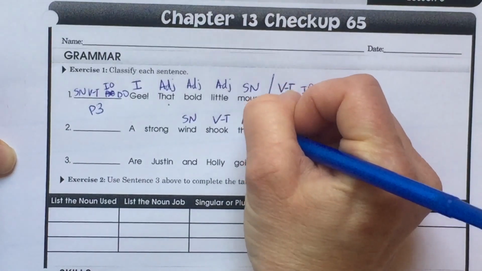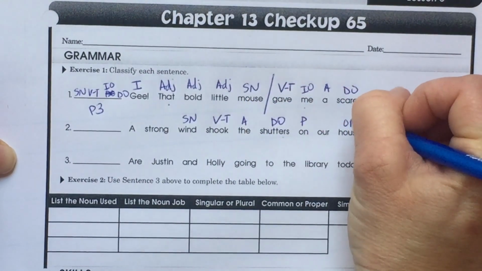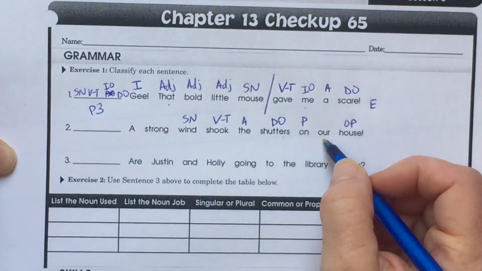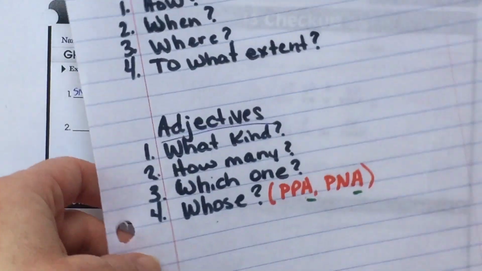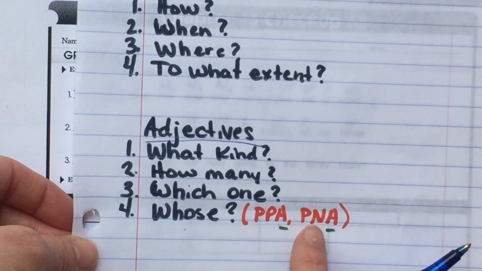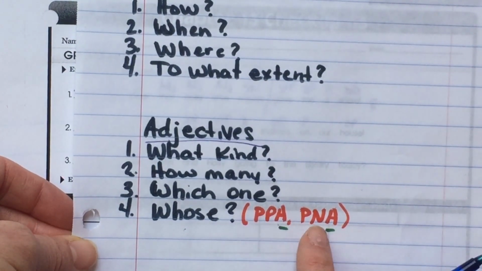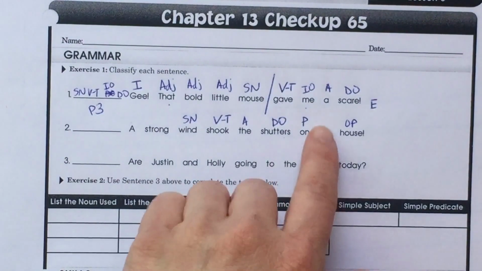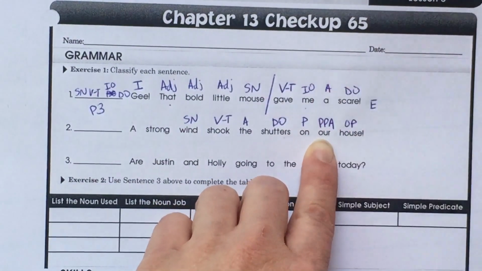The article adjective. On. Preposition. On what? House. Object of the preposition. Our. Whose house? Our house. Now we see that whose. We know this is a PPA, a possessive pronoun adjective, or PNA, possessive noun adjective. And our is a pronoun, so that we know that is a PPA.